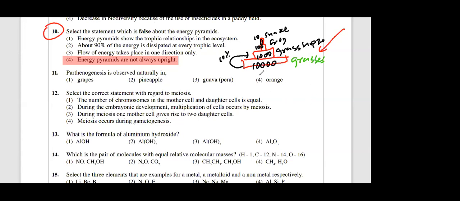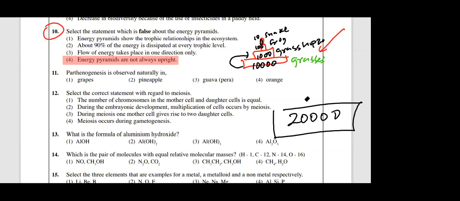So therefore, in the energy pyramid, always 10% of the energy flows into the next level from the previous level. We call this a trophic level. First trophic level grasses, second trophic level grasshoppers, third trophic level frog, fourth trophic level snake or the serpent, right, like that. So 10% is important. If they give 20,000, then it will be 2,000. Okay? If the bottom level is 20,000, then the next level will get 10% of that.